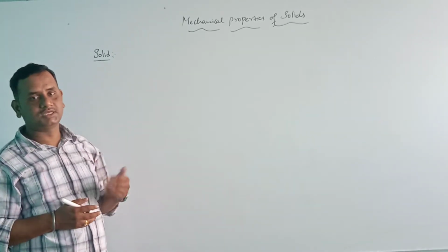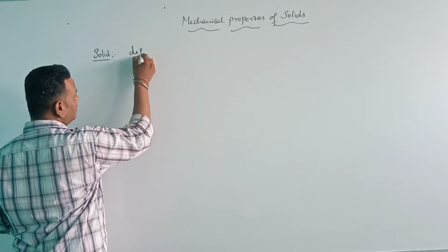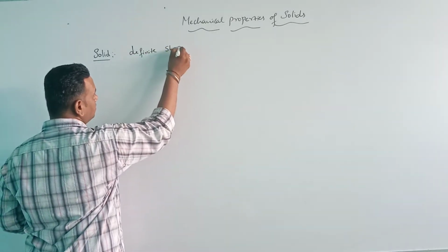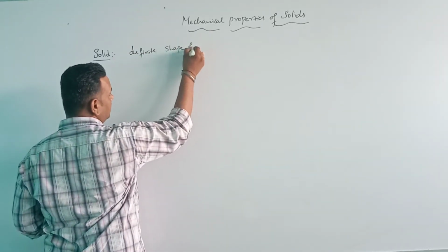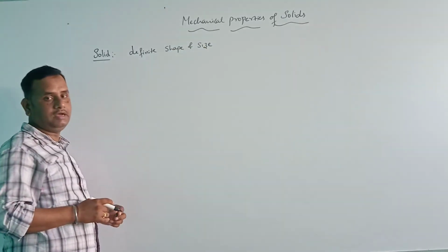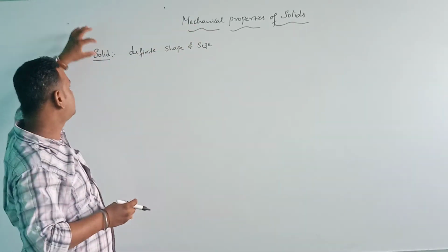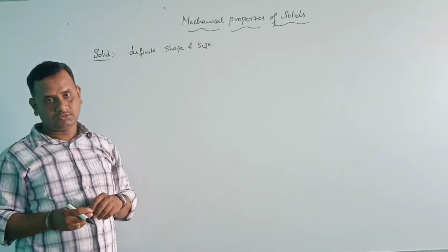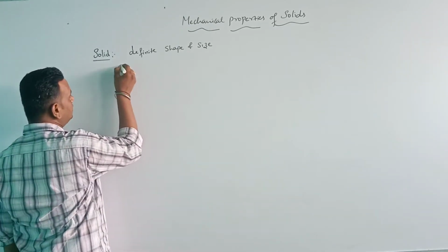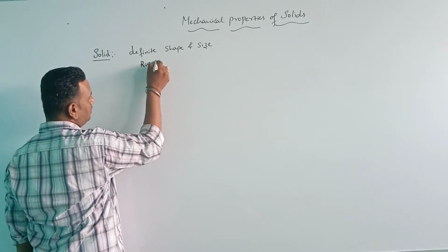The material which is having a definite shape and size is called a solid, or we can also call it a rigid body.